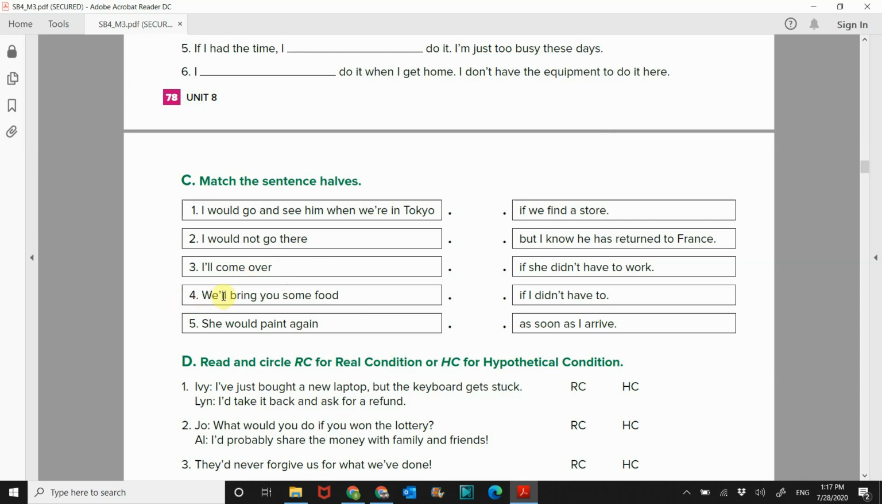Number 4, we'll bring you some food. So we will, this one is the only one with we. So we will bring you some food if we find a store. And number 5, she would paint again. All right, which one has she? This is the only one with she. So she would paint again if she didn't have to work. All right.